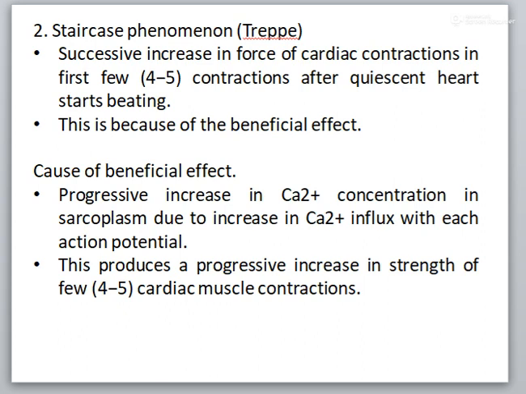It is because of the beneficial effect. Cause of the beneficial effect: there is a progressive increase in the calcium concentration in the sarcoplasm due to increase in the calcium influx with each action potential. This produces a progressive increase in the strength of the first few cardiac muscle contractions.